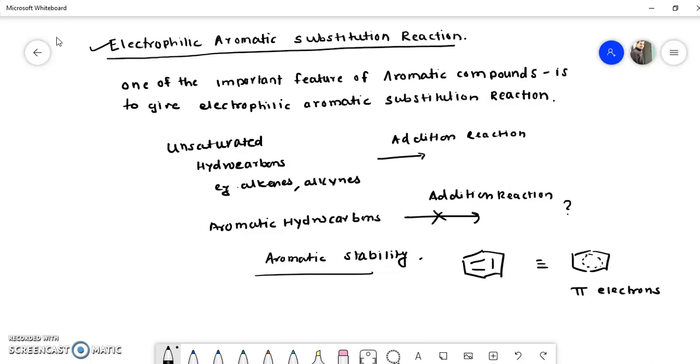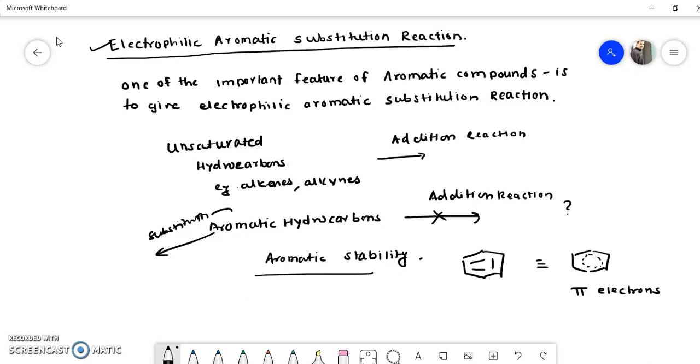So the compound does not tend to lose its stability, as it would in addition reactions. That's why these aromatic hydrocarbons do not give addition reaction. Instead, they give the substitution reaction. So this is one of the important characteristics of aromatic hydrocarbons, that they give electrophilic aromatic substitution reaction rather than addition reactions, and the reason behind it is aromatic stability.